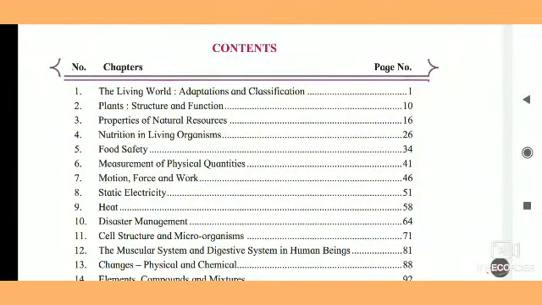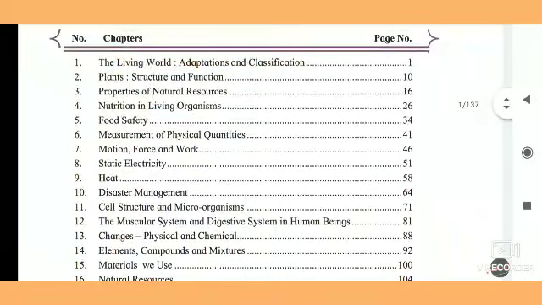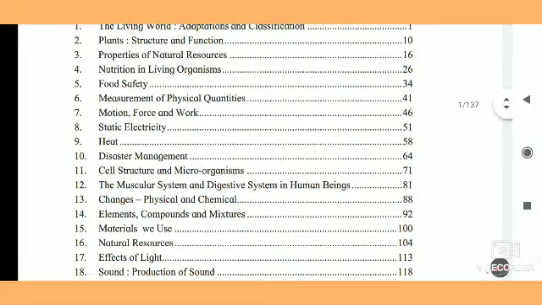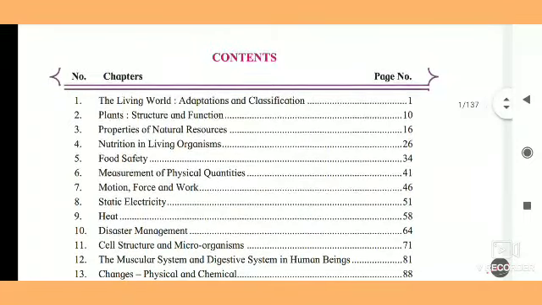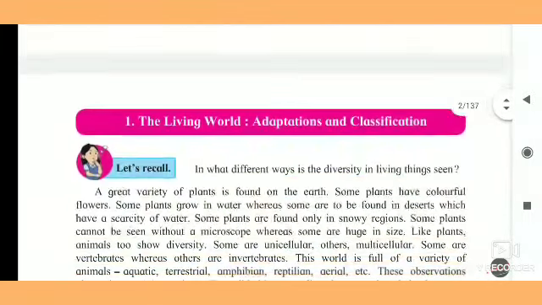First of all, welcome to standard 7th, and here is the general science textbook's index. In this index you see the 20 lessons that we have to complete in the whole year. Among these lessons, some are from biology, some are from physics, and some lessons are from chemistry. And the first lesson of this textbook is the living world and adaptation and classification that we are going to study today. Okay, so the living world and adaptations and classification.